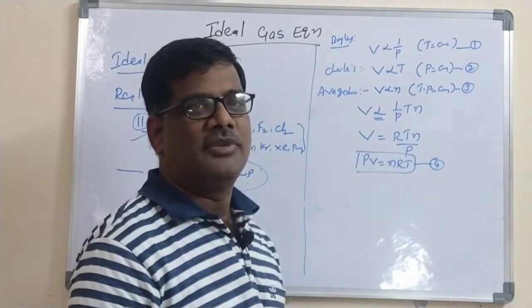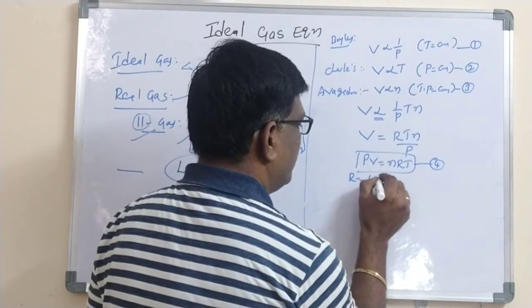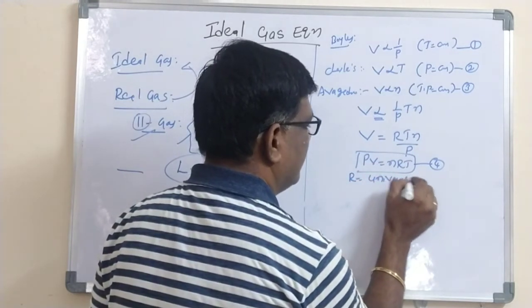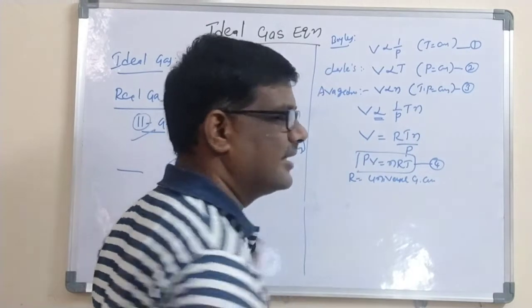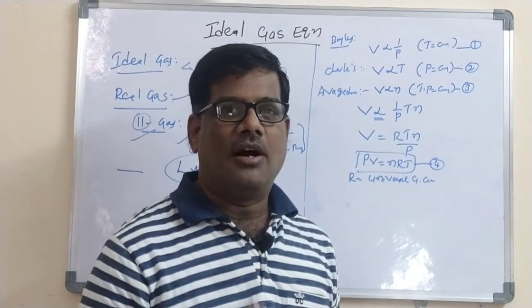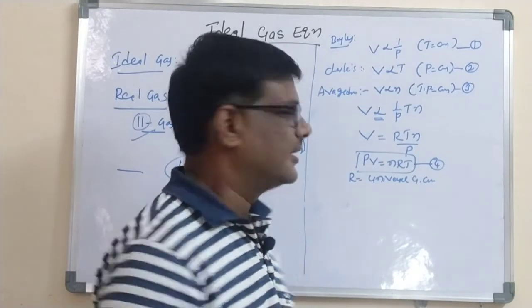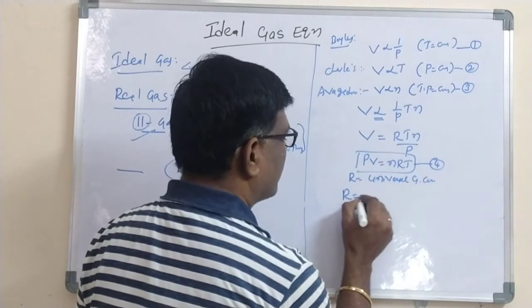He gives you a problem based on PV is equal to nRT, where R is called the universal gas constant. It is a constant, and R has units, and the R value depends on the units. Let us take care. The value of R is equal to